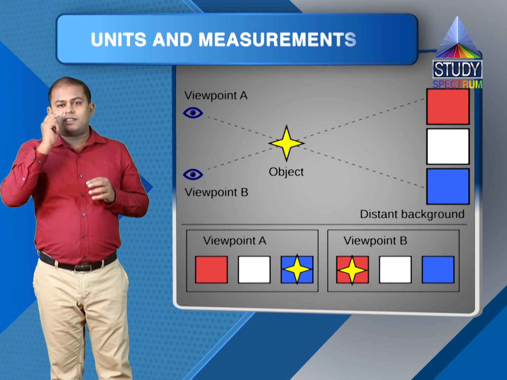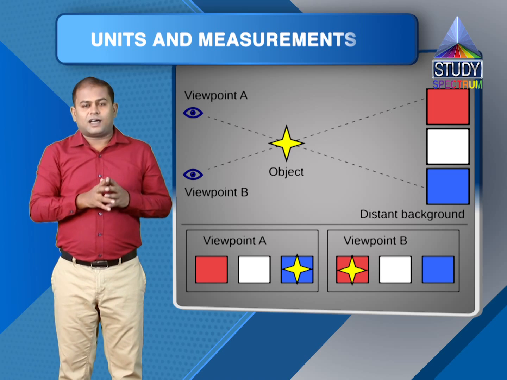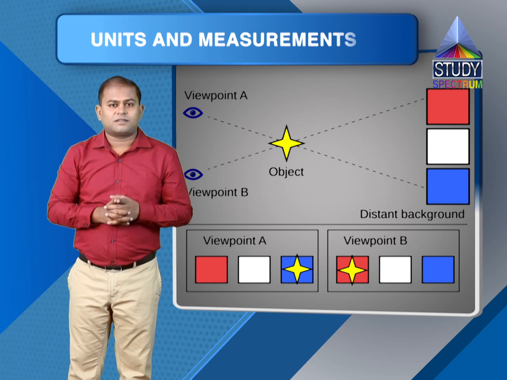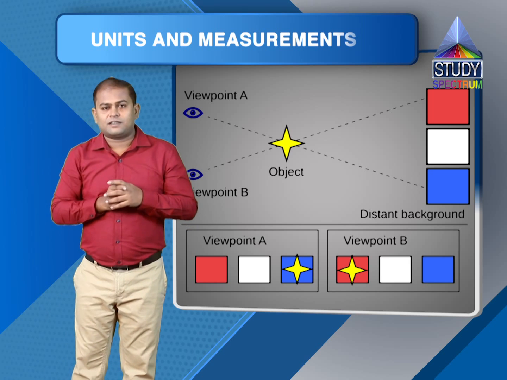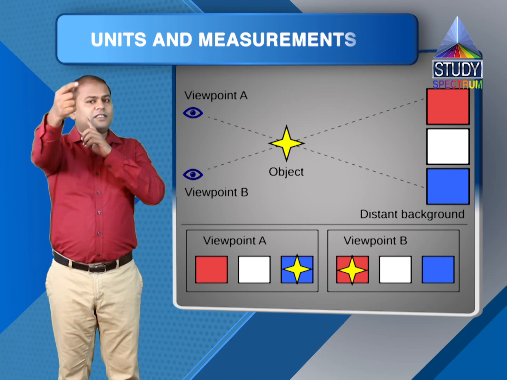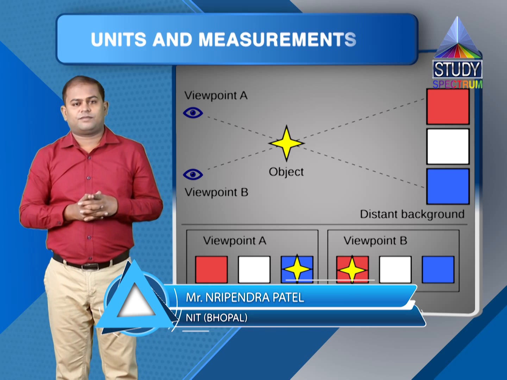So this distance can be estimated as the length of arc, given by the formula S equals r theta, right? Now I know the distance between my eyes S. This theta, if I can measure, then this distance r can be estimated as S upon theta.